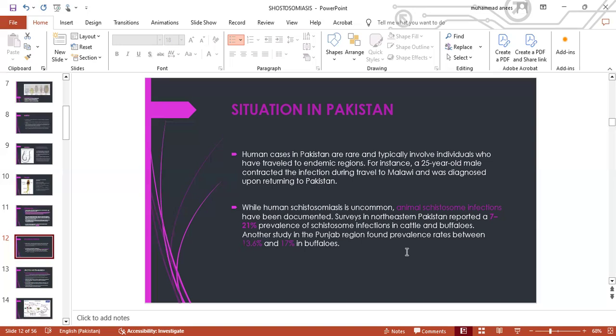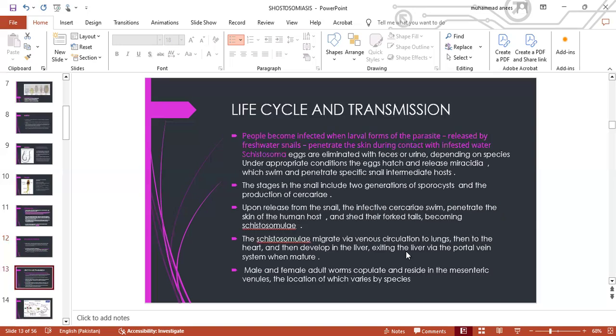While human schistosomiasis is uncommon, animal schistosome infections have been documented. Surveys in northeastern Pakistan reported a 7 to 21% prevalence of schistosome infections in cattle and buffaloes. Another study in the Punjab region found prevalence rates between 13.6 and 17% in buffaloes.